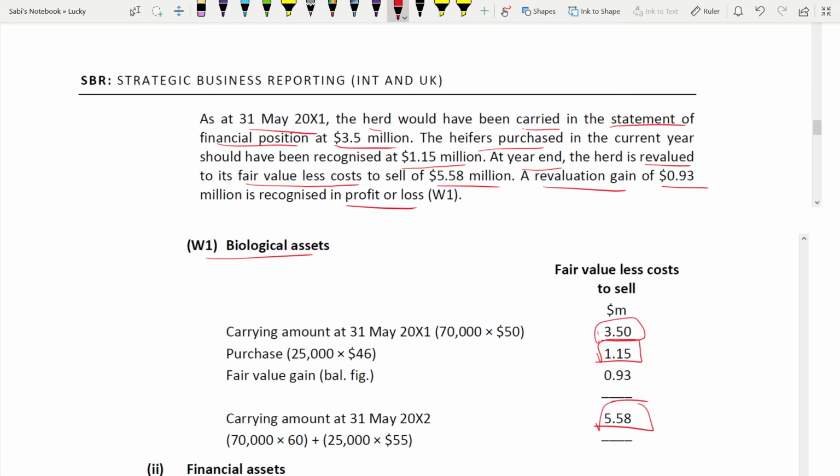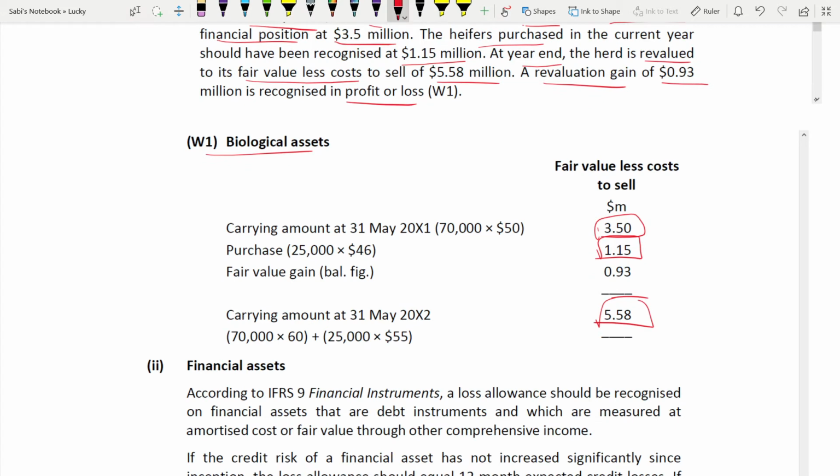Always write the place where this will go to, where it will be recognized. And that 0.93 is this, the balancing figure. Clearly they have signposted that it is under working one. Then comes your working one. This working one you can do in Excel or in Word, it's up to you. But I always say Excel is better, it's faster. Anyway, it's a small calculation. It can be done in Word also. It's okay, not an issue.